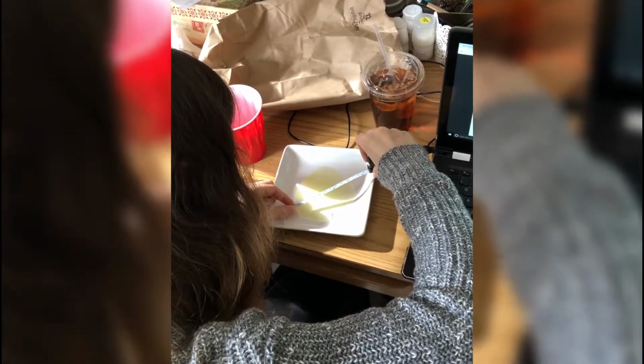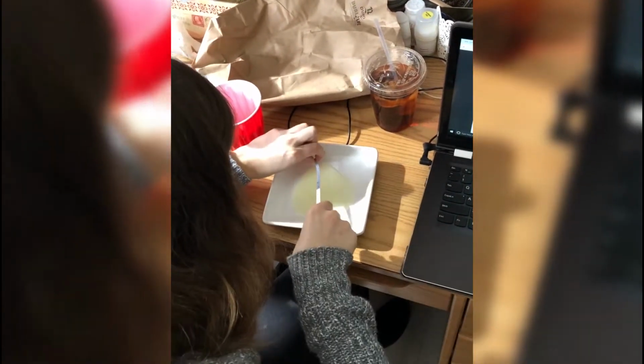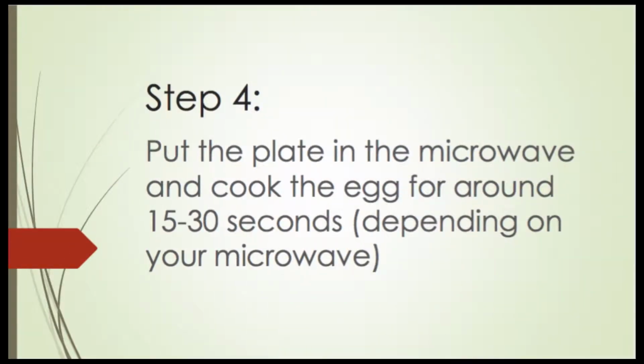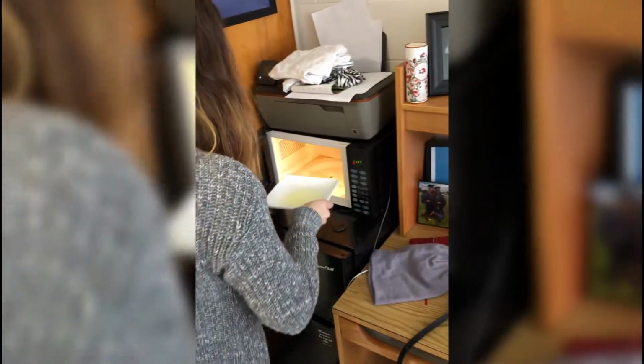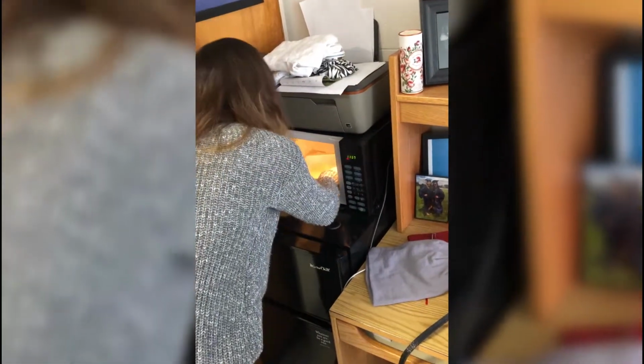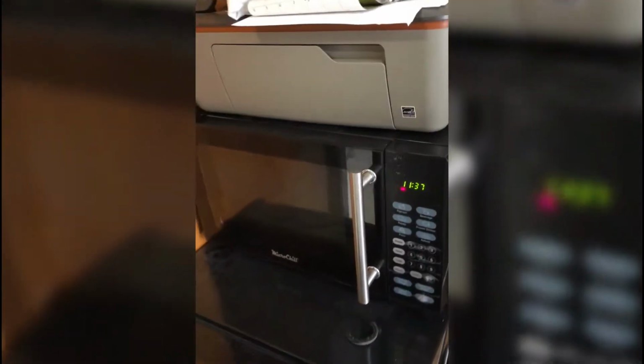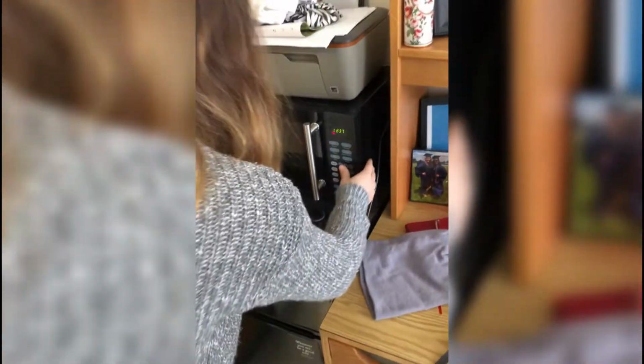Now we want to make sure that the egg white is 12 centimeters at least in diameter. And it is! Now place it in the microwave. We will now cook it for around 25 seconds.